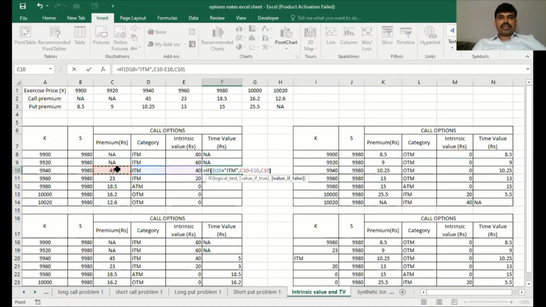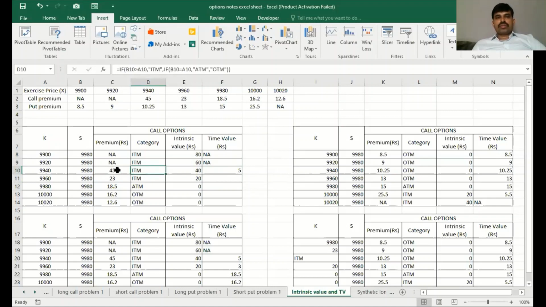So if I consider this, you will be able to notice in the first scenario, since it is in the money, the excess of premium 45 over 40, so 45 minus 40 is nothing but 5. When it comes to the second option, since it is also in the money, the excess of the premium over the intrinsic value, 23 minus 20, is nothing but 3.